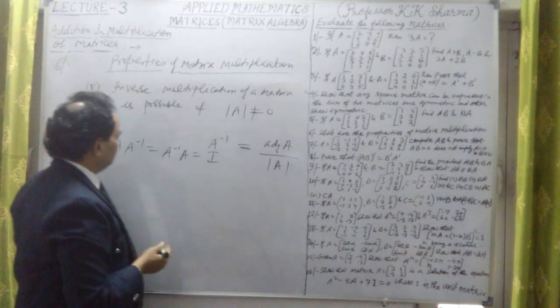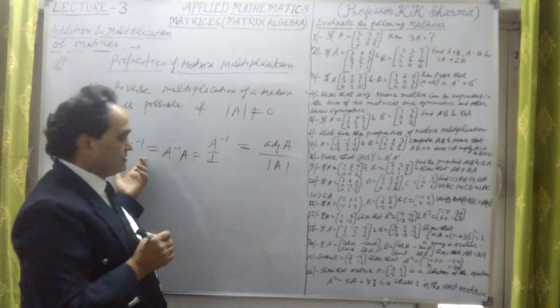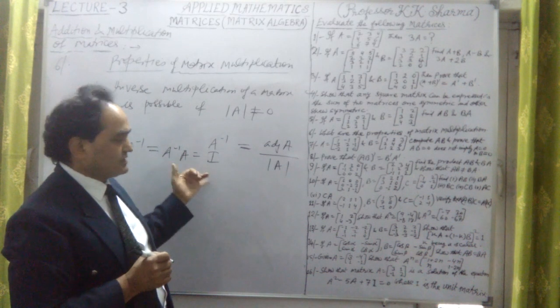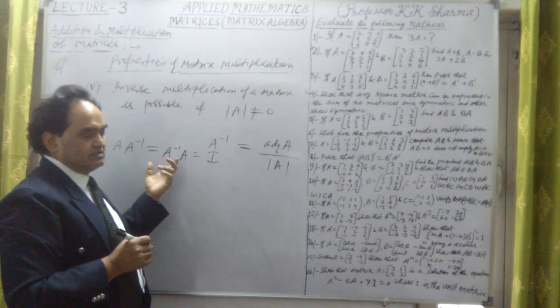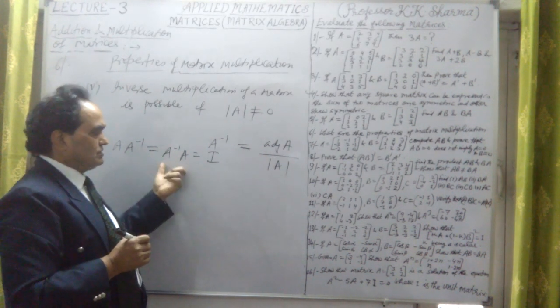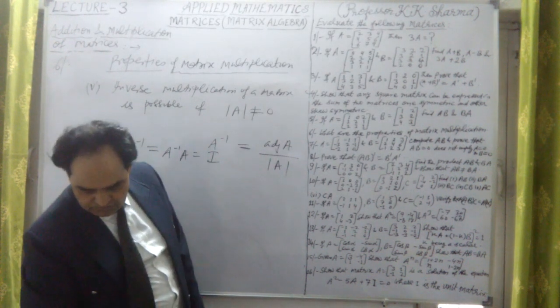It's an indeterminate or indefinite value. Okay, so this is what A into A inverse equal to A inverse into A is equal to I. This is the identity matrix. It is obtained when we multiply A with its inverse, or inverse of A into A, then it will give us the identity matrix I. This is the fifth property.